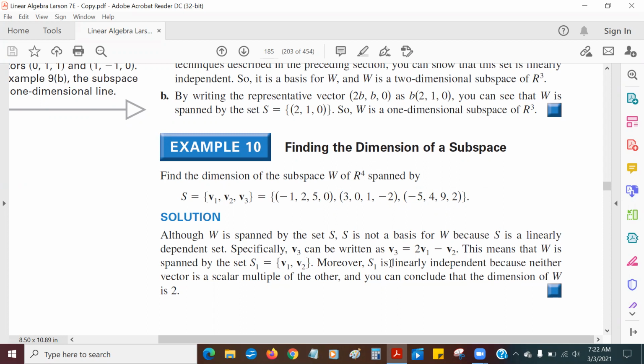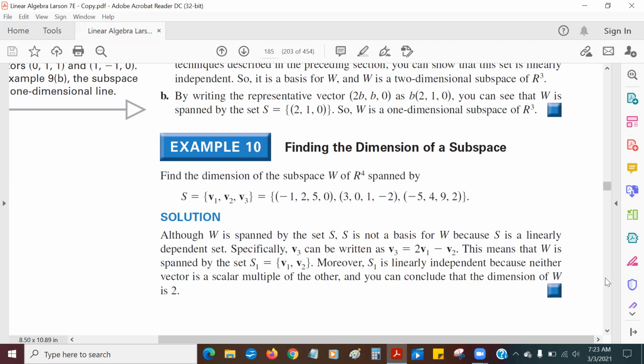We're going to say that vector 3 is equal to 2 times vector 1 minus vector 2. So if you double this and then you subtract that, you wind up getting this. Let's just look at the first component. Doubling -1 gives me -2. Subtracting 3, -2 minus 3 is -5. So the first one works out. They all work out.